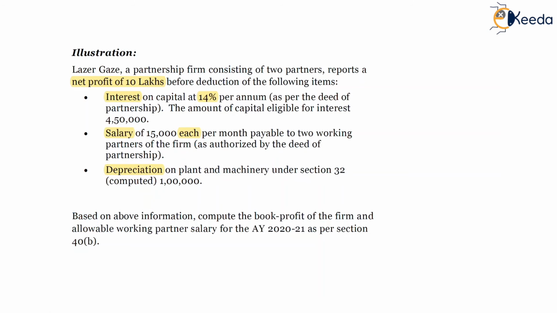Based on the above information, compute the book profit of the firm and the allowable working partner salary for the assessment year 2021 as per section 40B. So there are two requirements. First, to compute the book profit. Second, the allowable working partner salary. This will be part of the process only, in which we will first compute the book profit, and then the amount of deduction available as per section 40B we can trace out. So on your screen, first let's compute the book profit.